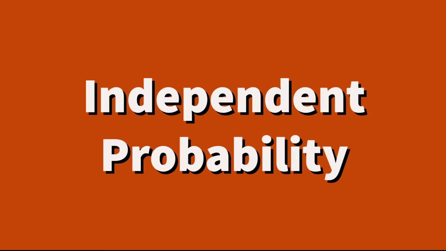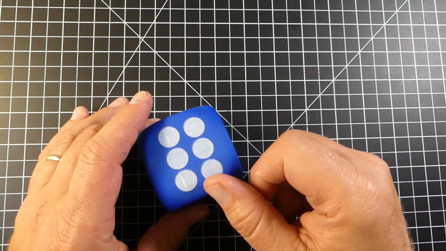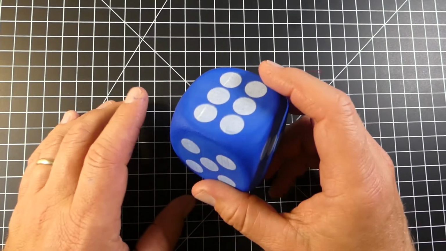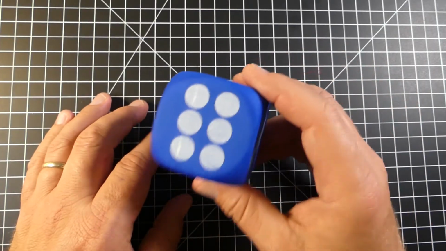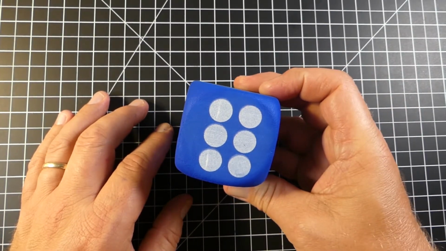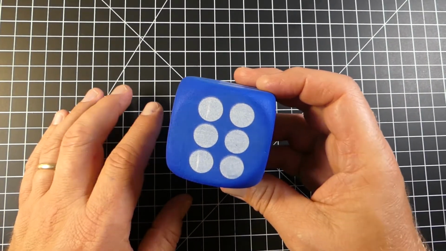All right, independent and dependent probability. Now, the probability that we've been working with so far has actually been independent probability. And what that means is the odds or the probability of an event happening is not impacted or affected by any previous event.